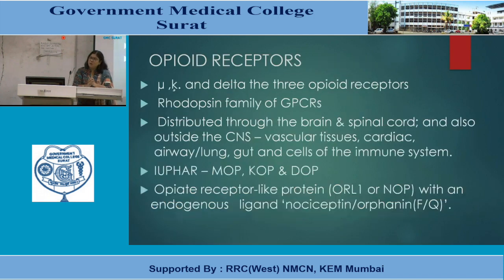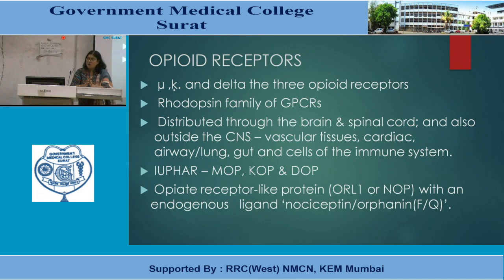What are the types of opioid receptors? Mu, kappa and delta receptors are three opioid receptors. Previously, sigma receptors were also classified in this group, but they are totally different, and pentazocine is the drug which acts on these sigma receptors, as well as ketamine, as well as some NMDA agonist. So sigma receptor is a different origin receptor. So mu, kappa, delta, they are the primary opioid receptors.